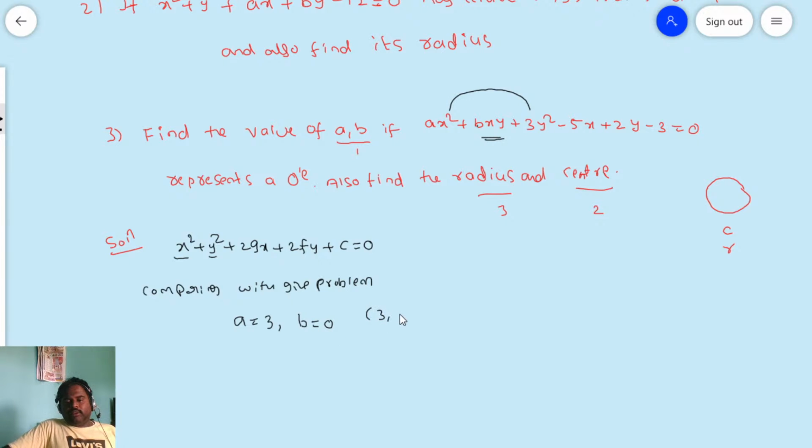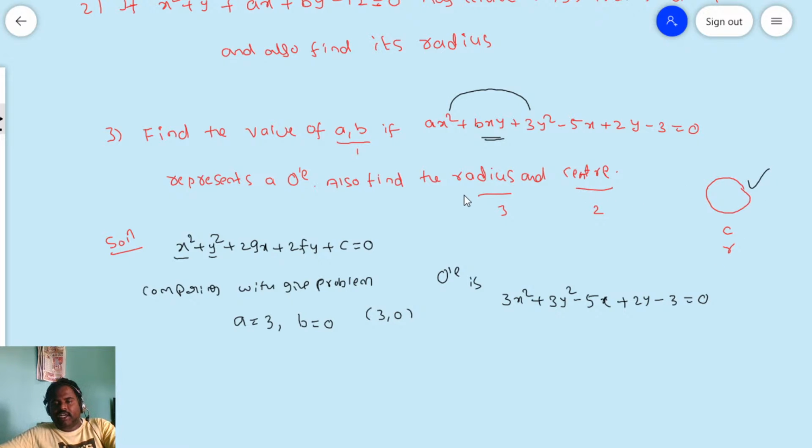Therefore a comma b is completed. What is a? P. What is b? 0. From this we will get the circle. What is the circle equation? You tell me now. From this, the circle is 3x square plus 3y square minus 5x plus 2y minus 3 is equal to 0. So now you have a circle.